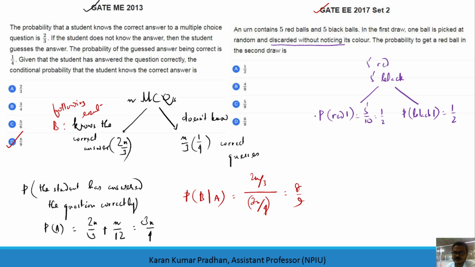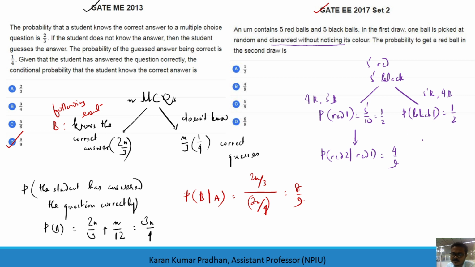So what happens if these are discarded? We'll go for the second row from each of these cases. For the first case, the probability of getting red in the second row given the first row is red is 4 out of 9, because you have 4 red and 5 black left. In the other case you are left with 5 red and 4 black.